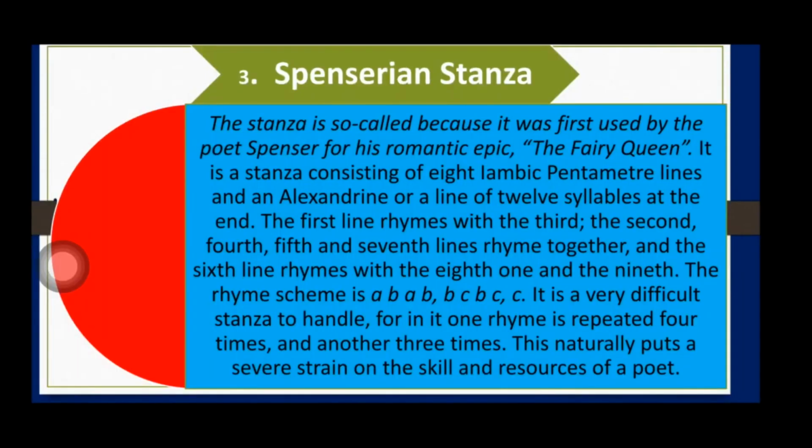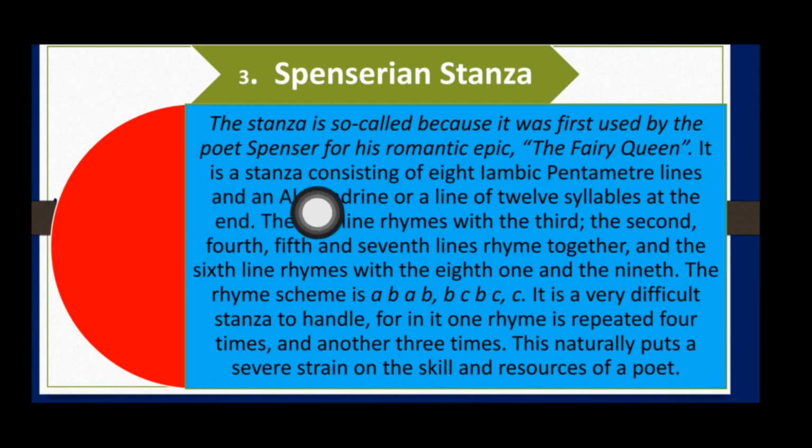Spenserian stanza. This form of stanza is very popular in English poetry. The stanza is called Spenserian stanza because it was for the first time used by Spenser in his very popular epic poem, The Faerie Queene. So let's discuss it. The stanza is so called because it was first used by the poet Spenser for his romantic epic, The Faerie Queene.